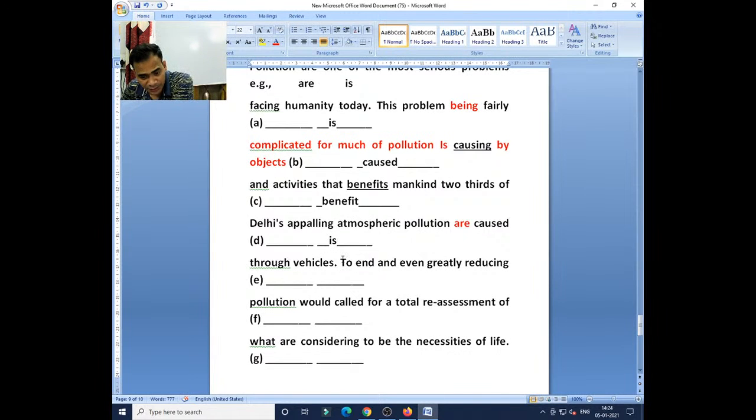To end, you see, to plus infinitive. To end. You see here, to end. This is known as to plus infinitive. Clear? So, to end is the verb here, to plus infinitive, to plus first form of the verb, to end and even greatly reducing.